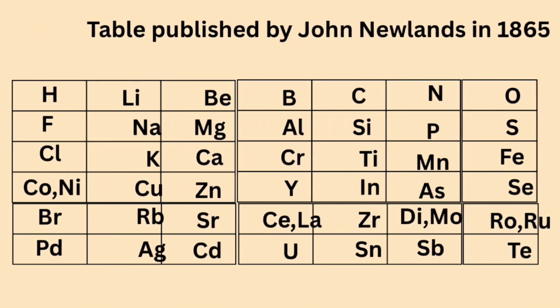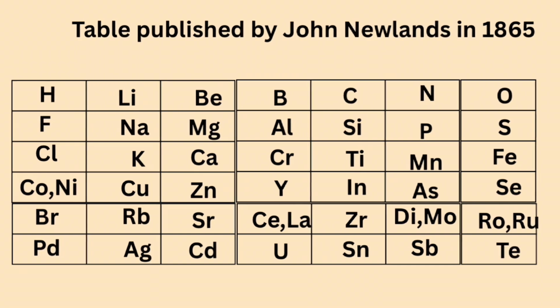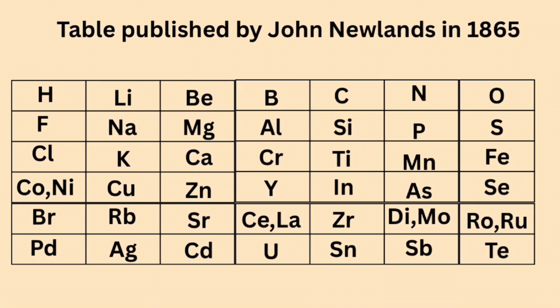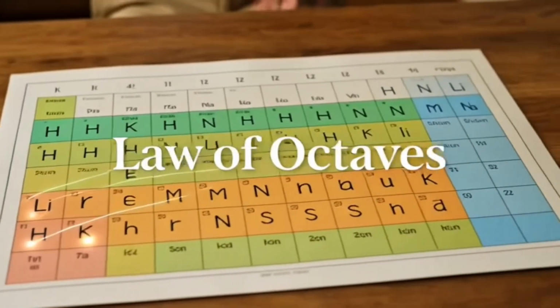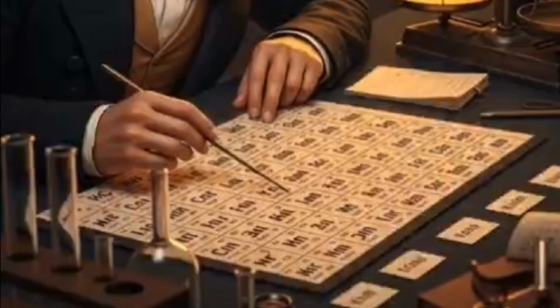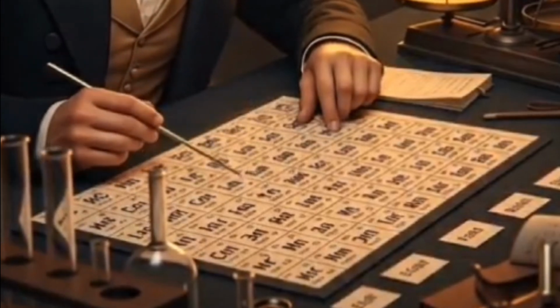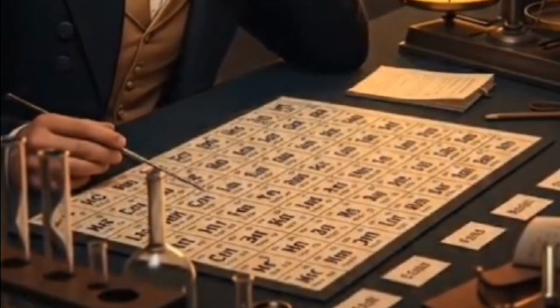Later, in 1864, John Newlands arranged the known elements in order of increasing atomic mass. He observed that every eighth element had similar properties. He called this pattern the law of octaves, comparing it to the repeating pattern of musical notes. However, his idea was not accepted at the time because it did not work for all the known elements.